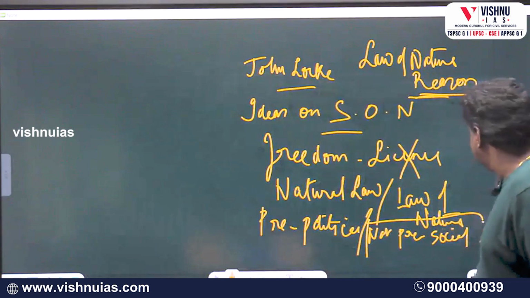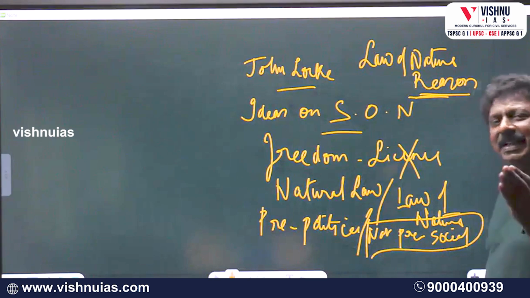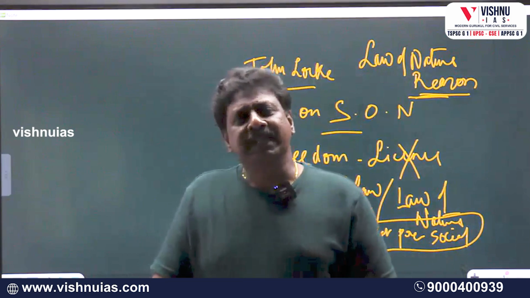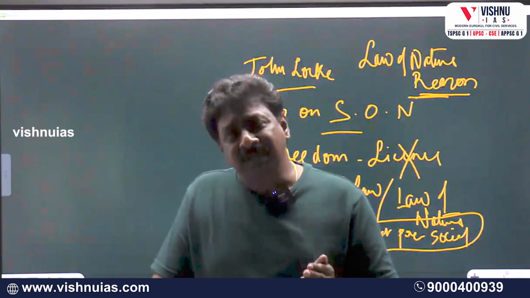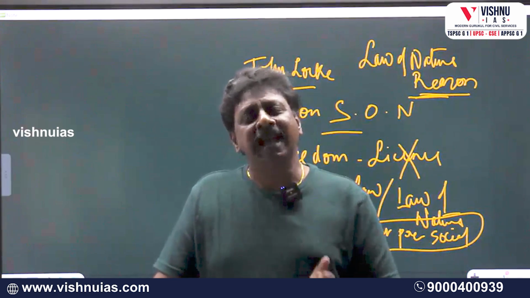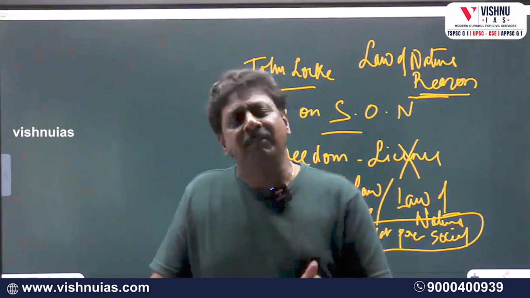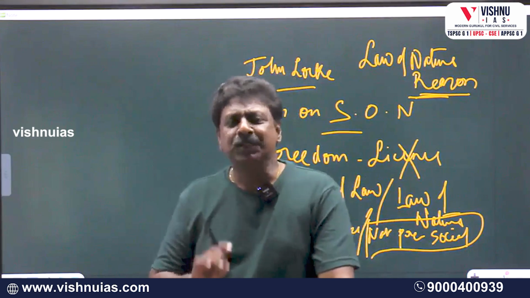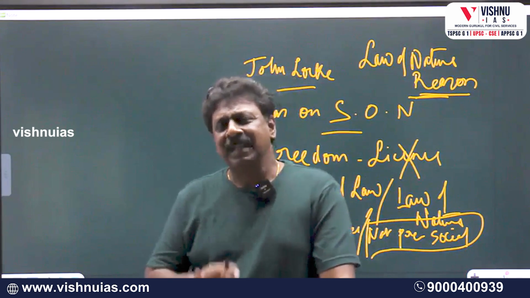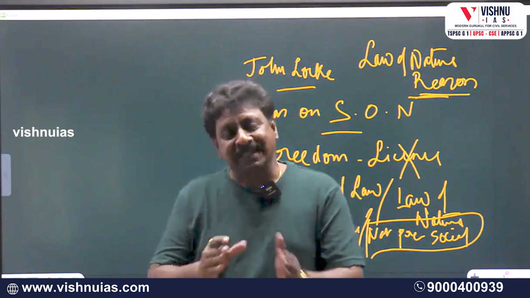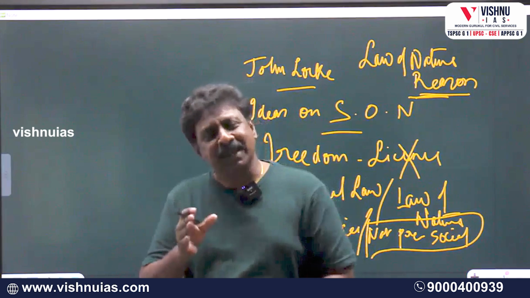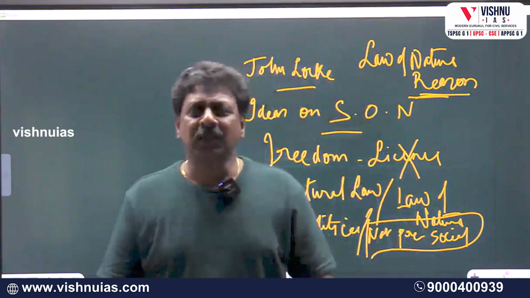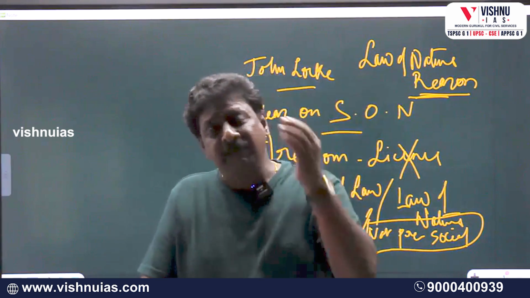That's the reason why John Locke insists that the state of nature is only pre-political but not pre-social, because though there was a society, there was no authority for recognition of laws formally and also, there is no formal authority for enforcement of these laws. Therefore, the state of nature according to John Locke is pre-political, but it was not pre-social. Okay. Now, as I told you in the last class, the primary intention behind John Locke's separation between society and state is to ensure that the state does not enforce or impose itself on society. John Locke wants to ensure that the state does not impose or enforce itself on society.